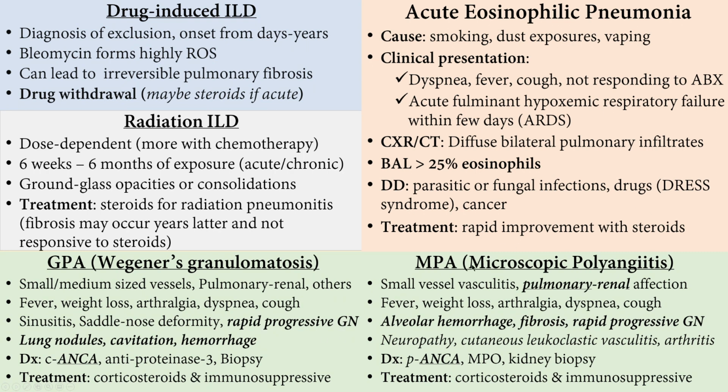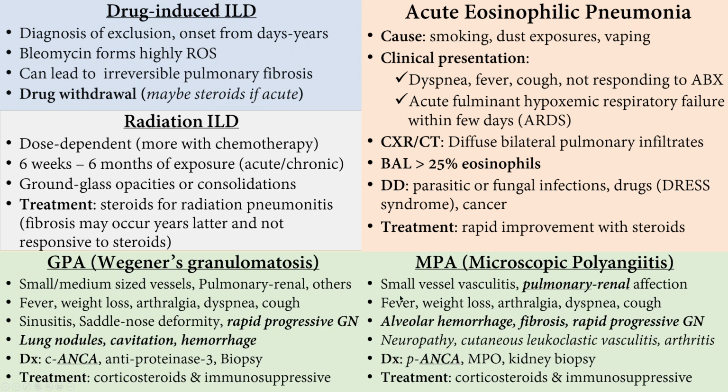Now, in microscopic polyangiitis, the lung affection is usually lower respiratory, alveolar hemorrhage, fibrosis, but in GPA, it's upper and lower. You can see sinusitis, saddle nose deformities, otitis, subglottic stenosis, okay, as well as some of the lower affections, all right.